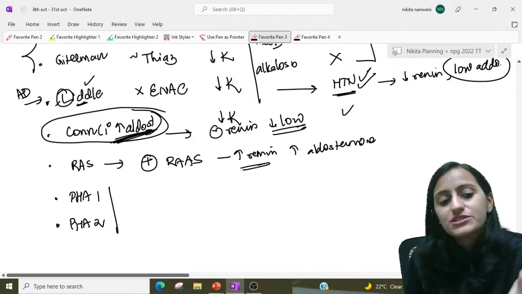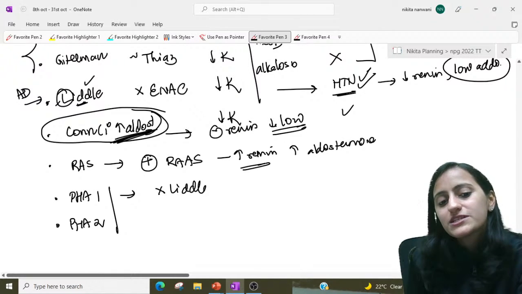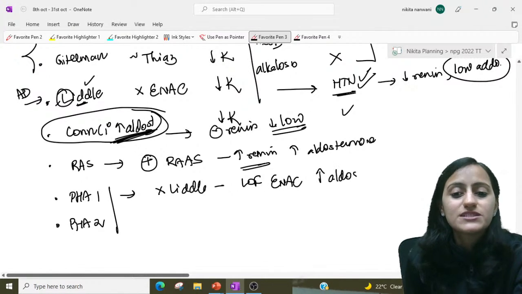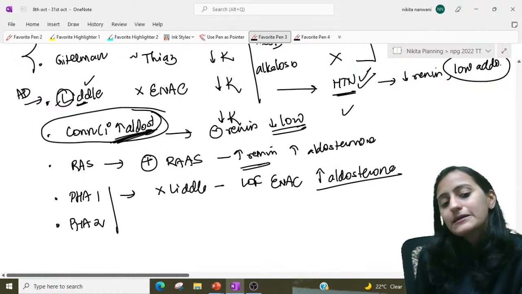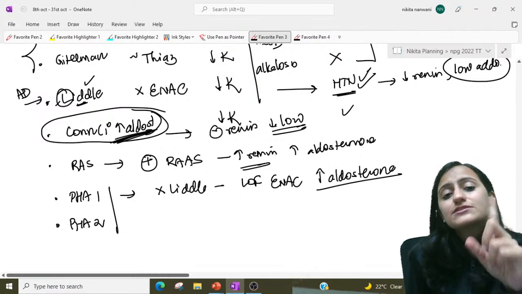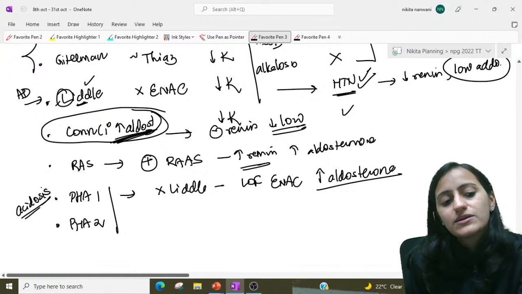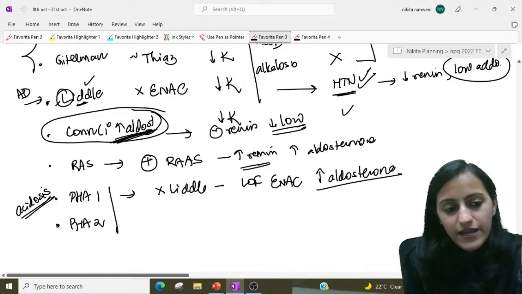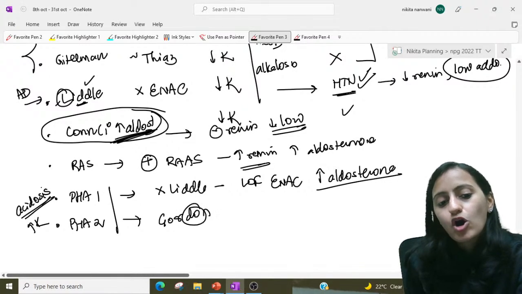Pseudohypoaldosteronism, type 1 and type 2. Type 1 is the opposite of Liddle's. That means loss of function of ENaC. The ENaC is not responding to aldosterone. So there is aldosterone resistance, basically the aldosterone is high. That is why you will see the features of hypoaldosteronism. These will present with acidosis, because they are hypoaldosteronism. Okay, acidosis, hyperkalemia.